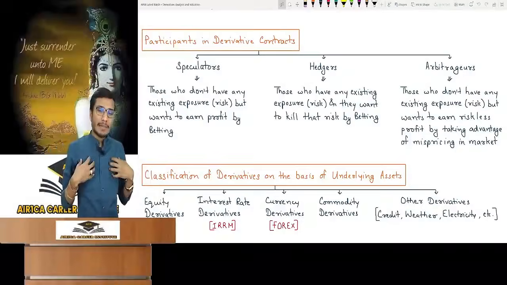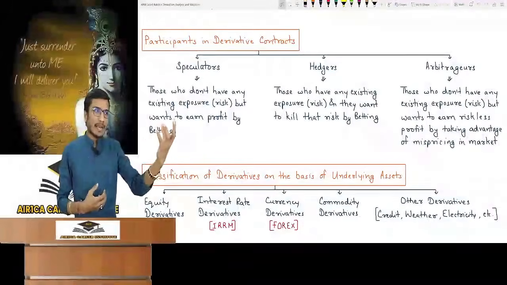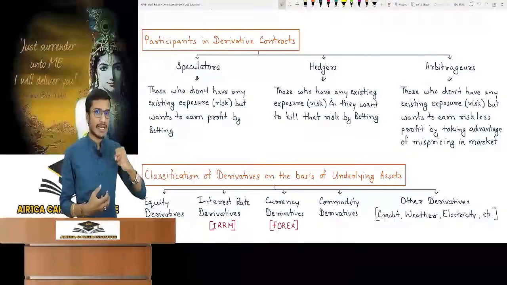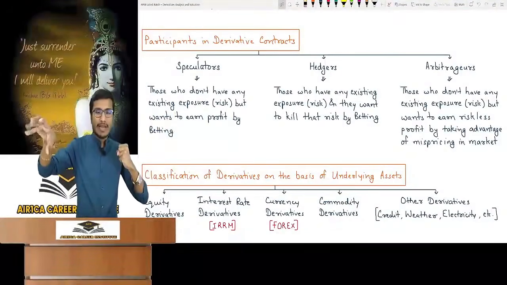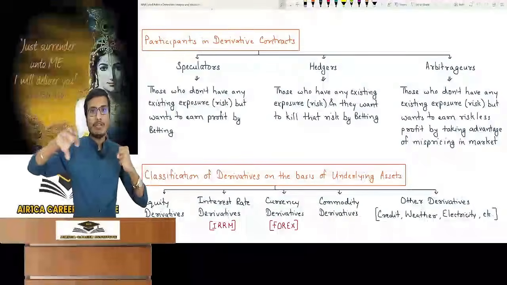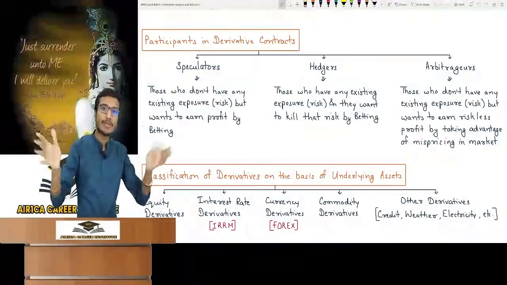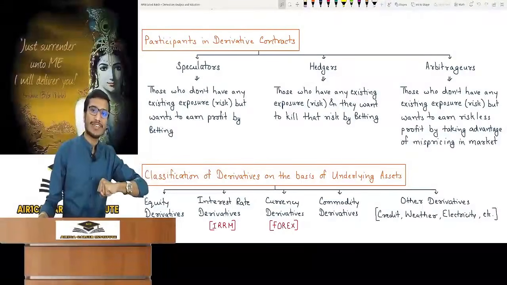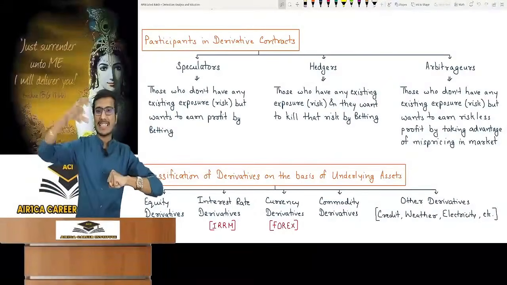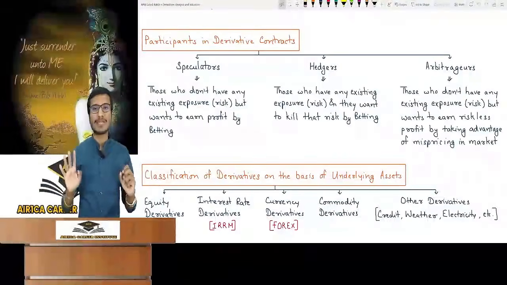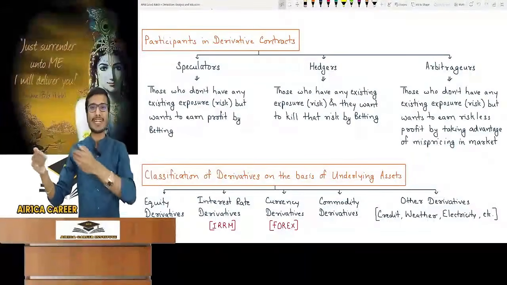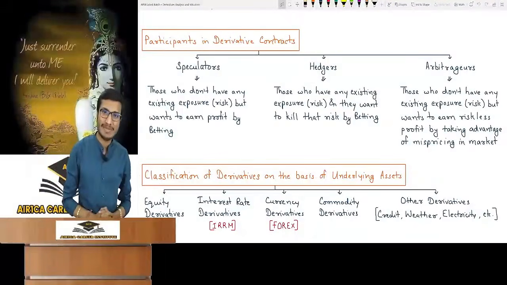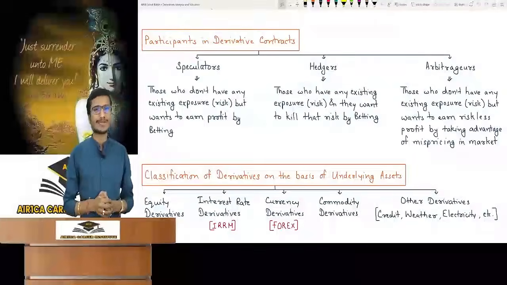For example, I am an arbitrager. I saw that a person is ready to make a contract with me. He will sell me a Reliance share after 3 months at rupees 2500. Similarly, there is a person in the market who is ready to buy a Reliance share after 3 months at 2700. I have made the contract with both of them. From one person I will buy the share of Reliance for 2500. On the other hand, I will sell the share to the second person at rupees 2700. After 3 months, I bought it at 2500 and sold at 2700, hence earned a profit of 200. This is an arbitrager. Arbitrage is the best thing to do.